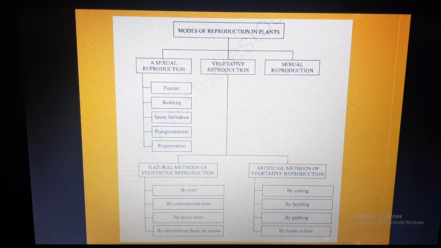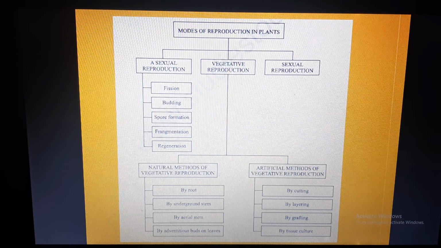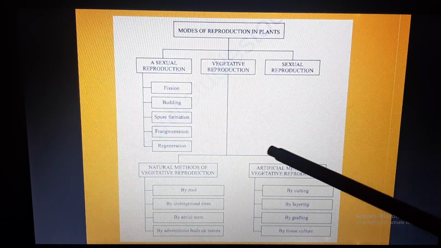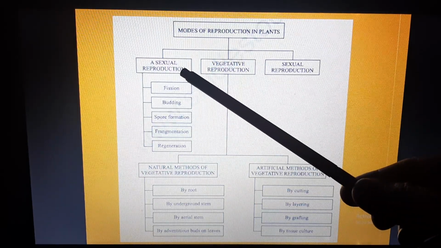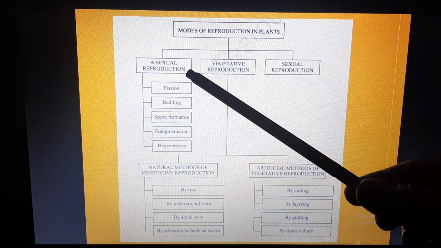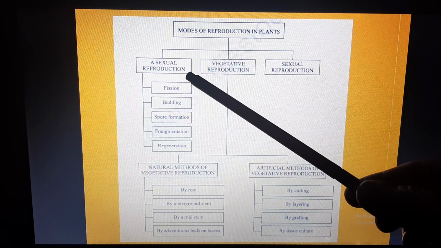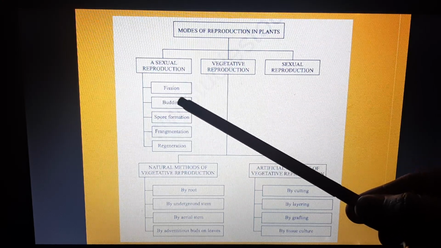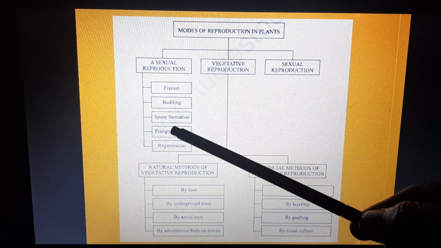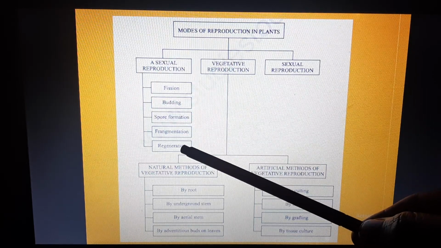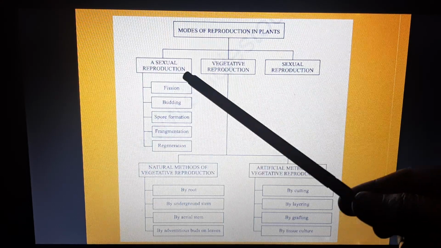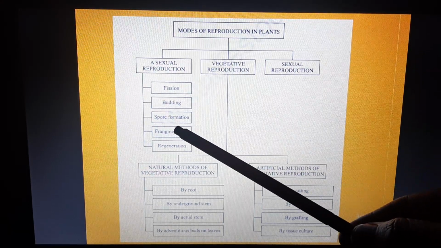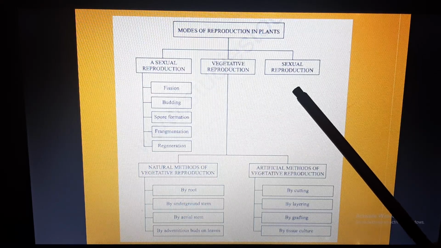So modes of reproduction in plants can be divided into two types, basically asexual reproduction, whose various types are fission, budding, spore formation, fragmentation, regeneration, and vegetative propagation. So vegetative reproduction is also a kind of asexual reproduction. And then sexual reproduction.